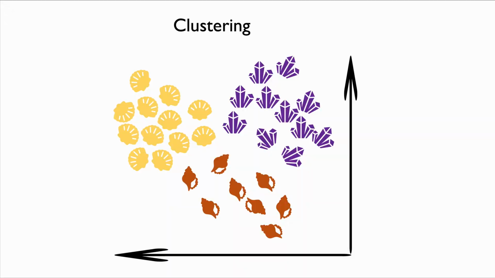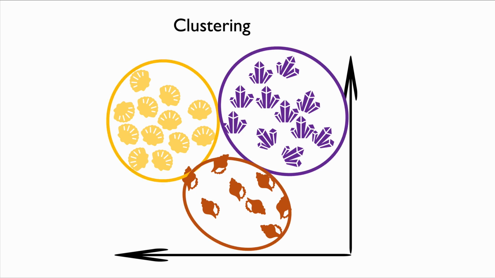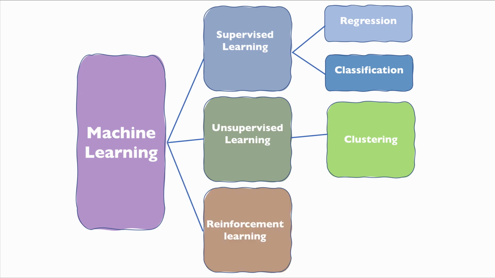So for instance, in clustering, if you give this data to a clustering algorithm in their different feature space, what the clustering algorithm will try to do is to separate this data into clusters. In this case, if you do it well, you will find 3 different clusters. One of the challenges, of course, is to give the right number of clusters when you train your algorithm, and that's not always trivial. There's one more family of machine learning that's prevalent and very common, and that's reinforcement learning.